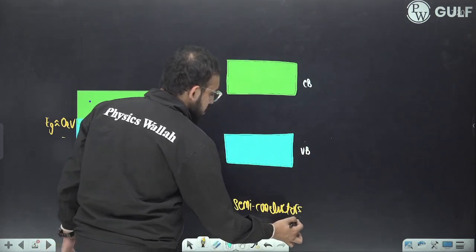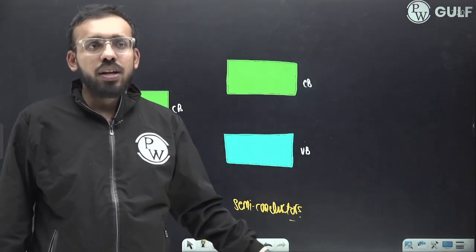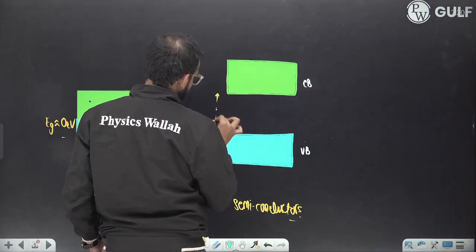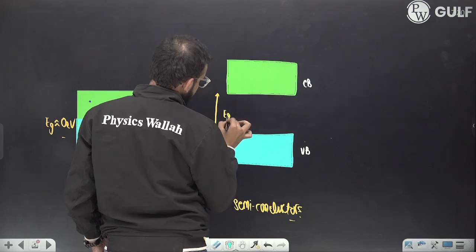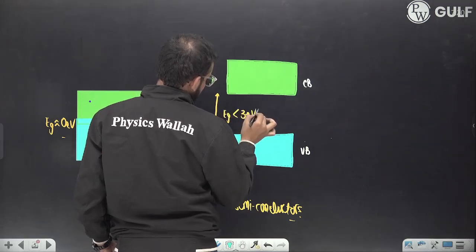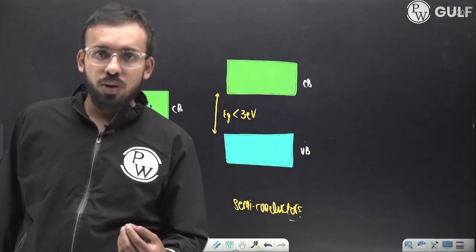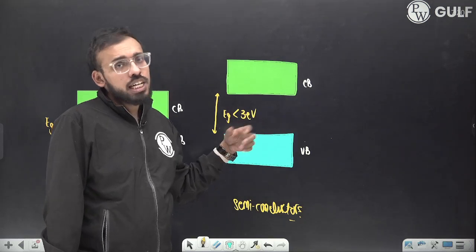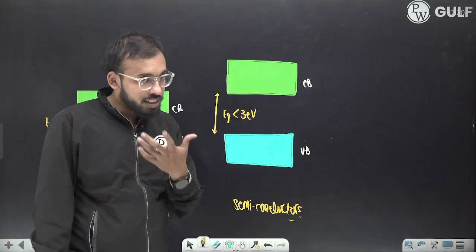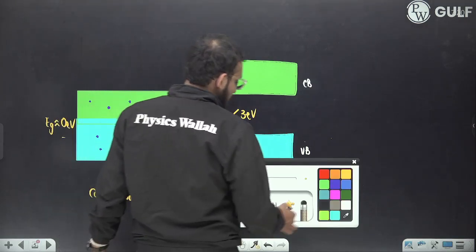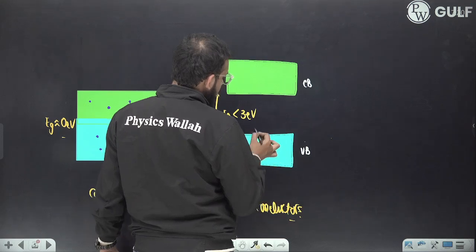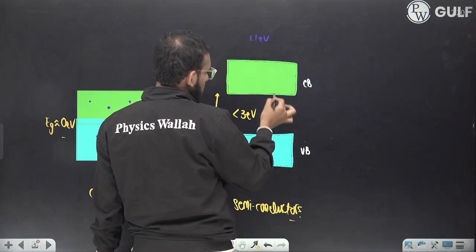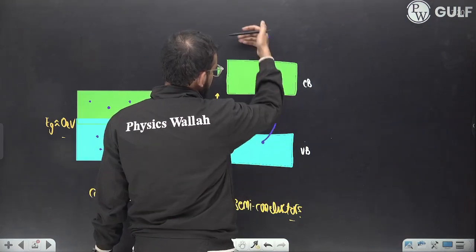What are semiconductors? You can define them from this also. So they are having some energy gap, and this energy gap is roughly less than 3 electron volt. So materials having energy gap less than 3 electron volt are referred to as semiconductors. So here arises another definition. Suppose the energy gap is 1.1 electron volt, and if you give 1.1 electron volt energy to this, it will get excited and reach here, right?